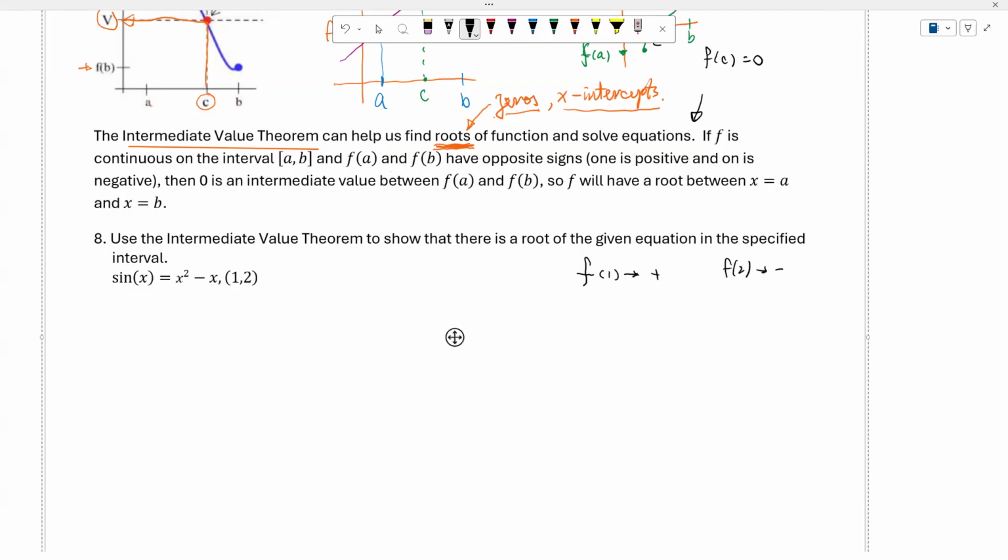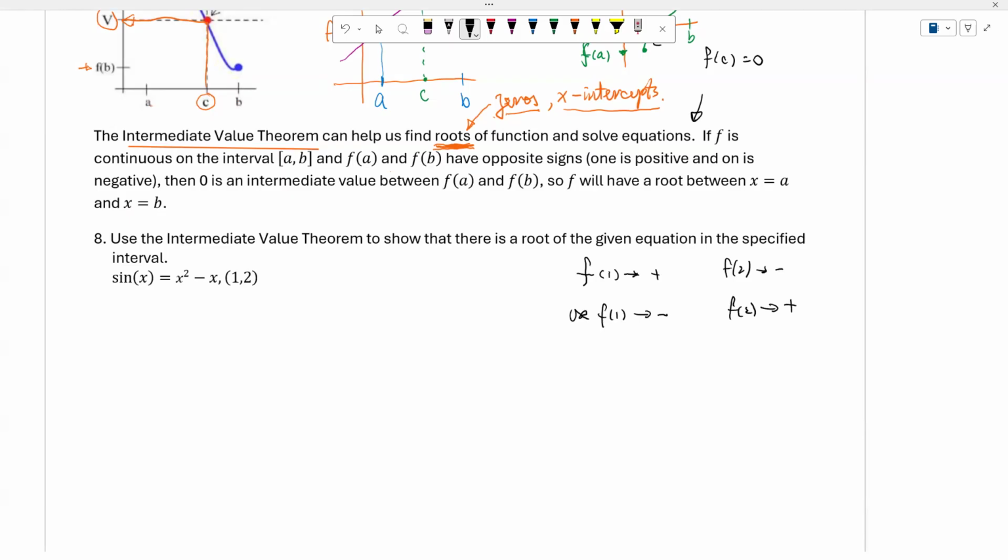Then I will be able to show that there must be a number between 1 and 2 that makes f of c equal to 0. Or if f of 1 is negative, then f of 2 must be positive. Okay, this is the idea.